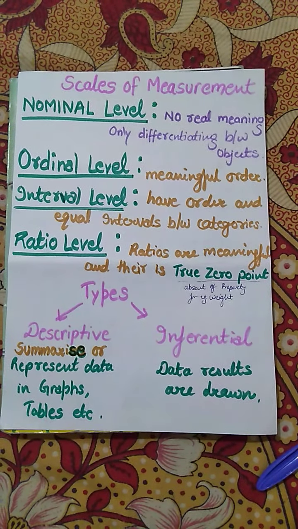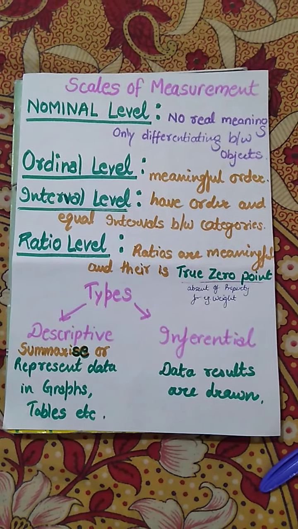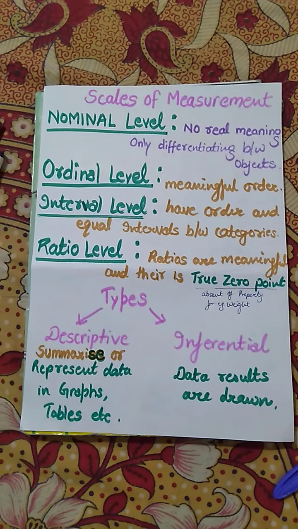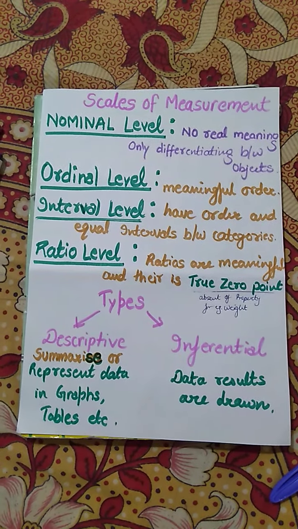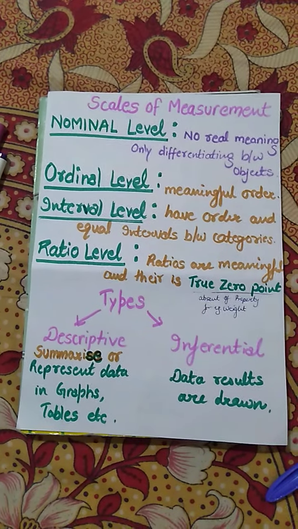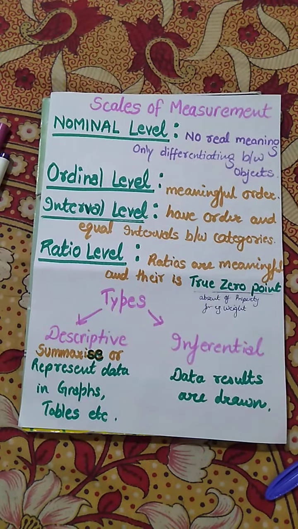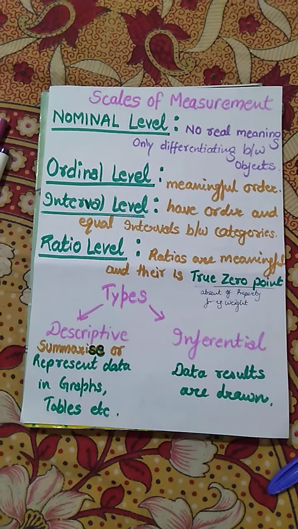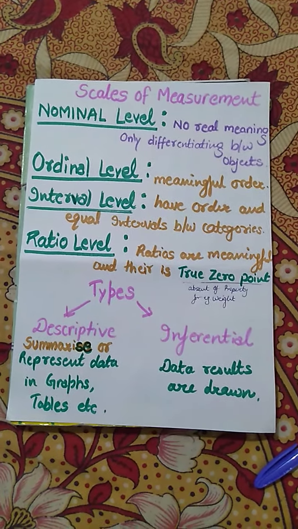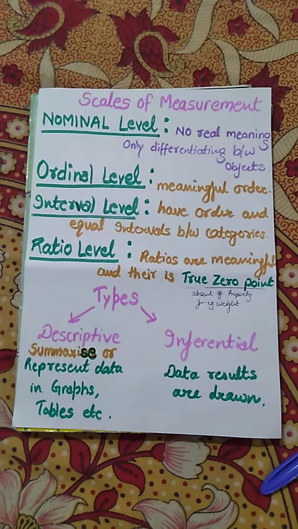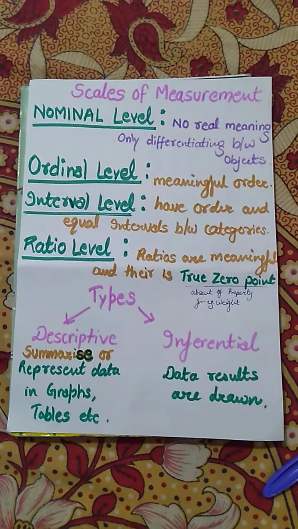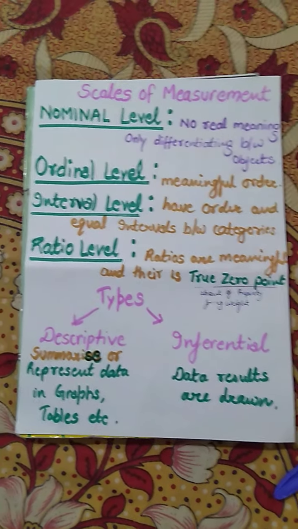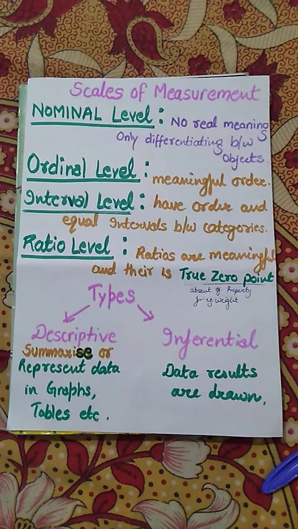What is a true 0 point? For example, if we note down the BP of a patient, in the BP scale there is also the existence of 0, which means a true 0 point. Whichever specific standard or rule you use, it should have a true 0 point for ratio level scale. Next, we have studied the types of statistics: descriptive statistics and inferential statistics.